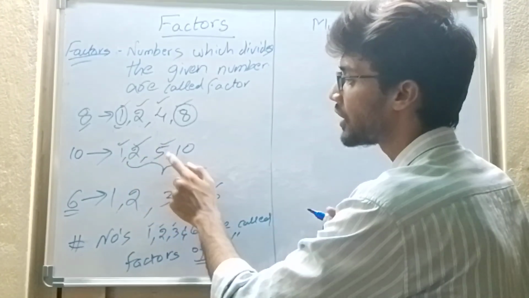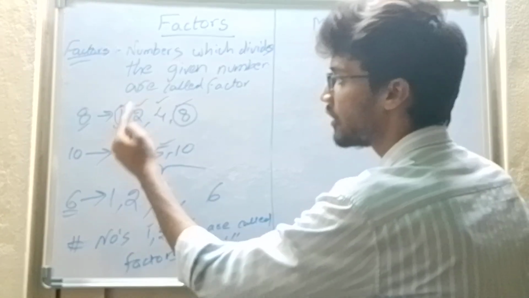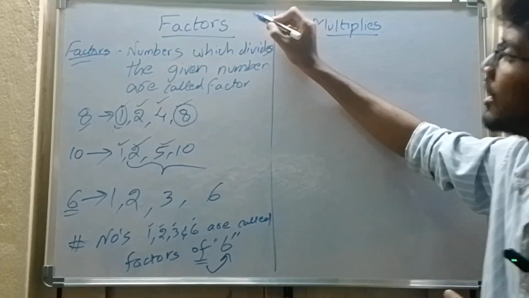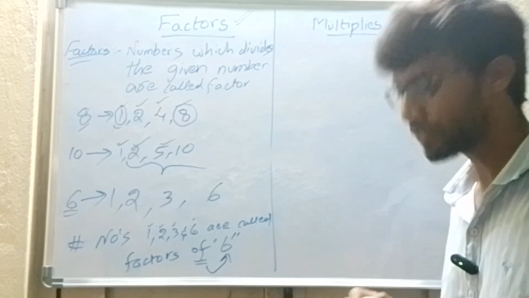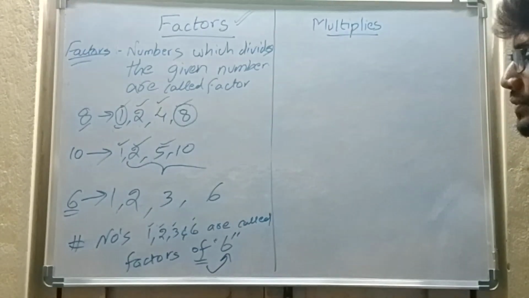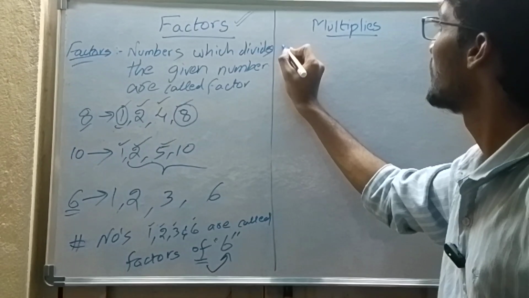That's why 1, 2, 5 and 10 are called the factors of 10. 1, 2, 4 and 8 are called the factors of 8. Now I hope you understand what factors are and how to find them. So now let us see what multiples are. Multiples.